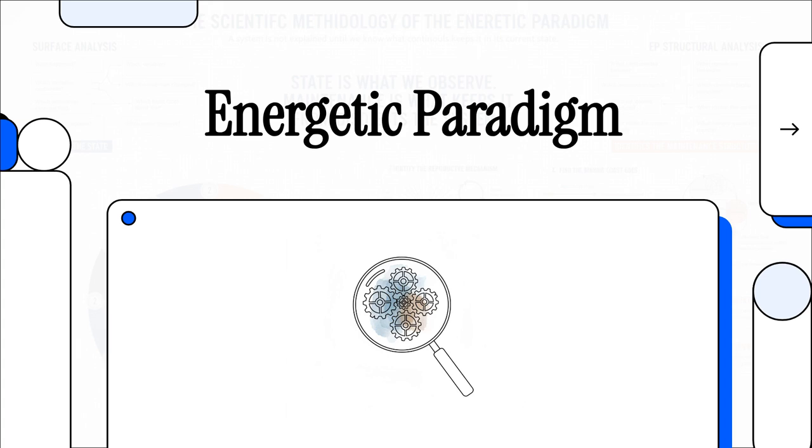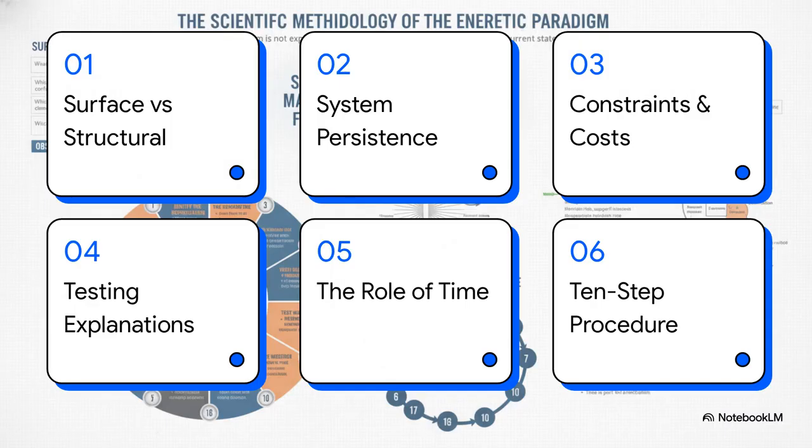And its central claim is incredibly straightforward. Absolutely nothing persists merely because it exists. Here's our roadmap for today. We'll breeze through surface versus structural analysis, explaining system persistence, constraints and hidden costs, testing explanatory power, the role of time, and finally, we'll wrap it all up with a 10-step scientific procedure. Let's get right into it.